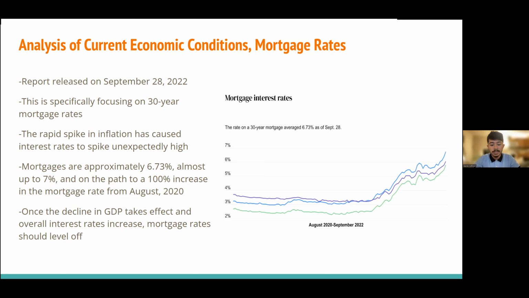Mortgages are approximately 6.73% in September 2022. And once the decline in GDP takes effect and overall interest rates increase, mortgage rates should level off. So this trend shouldn't continue for everything. It should be leveling off.